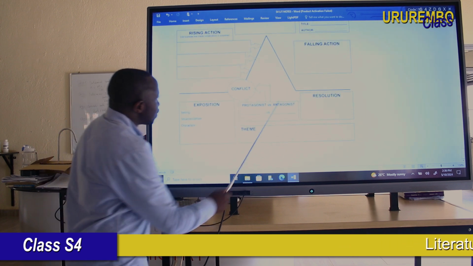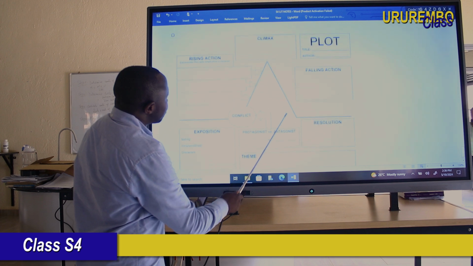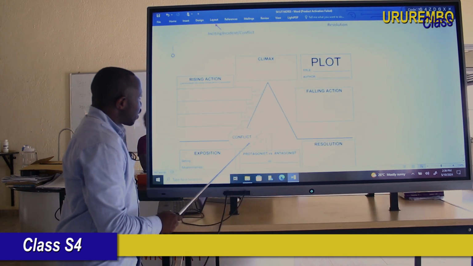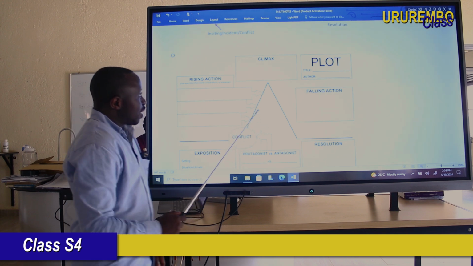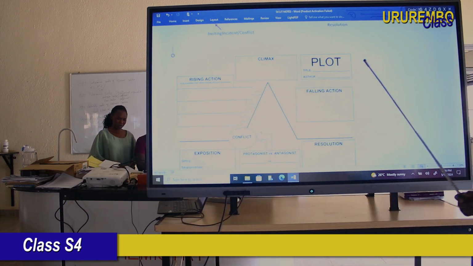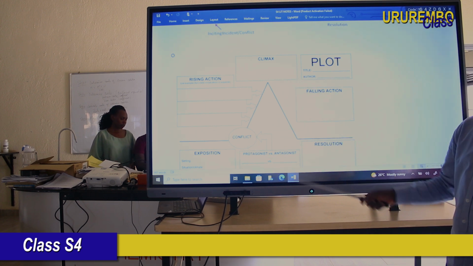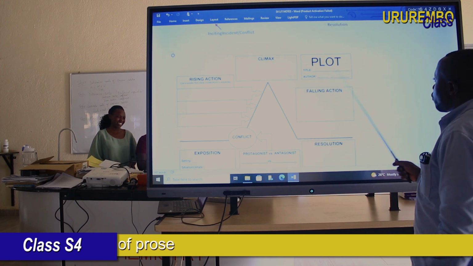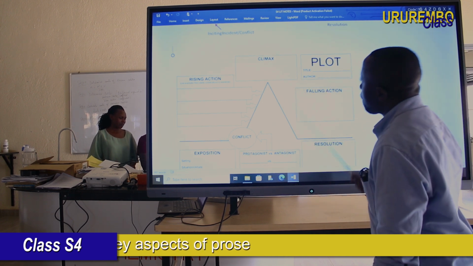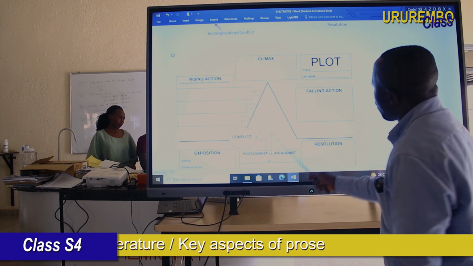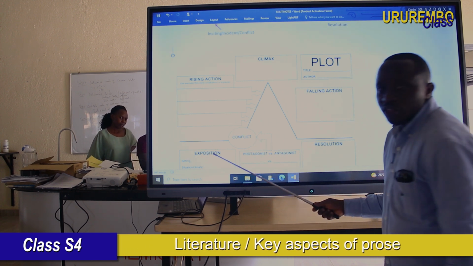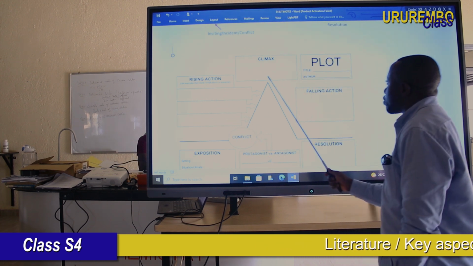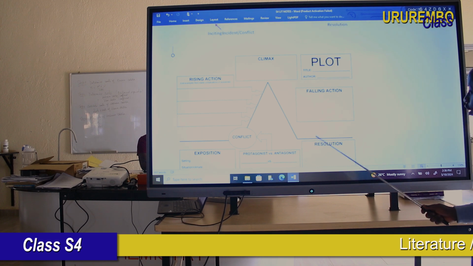and this is the end. I hope this is a very important lesson to you, senior 4 students. And then, as the activity, if you are going to read a short story, you will use this chart, okay? If you read the story, remember to write the title of the book, the author of the book, and try to fill this. As you read, try to fill this gap, okay? Write the exposition of the story you are reading, write the rising action of the story you are reading, write the climax of the story you are reading, then write the falling action, and write the resolution.